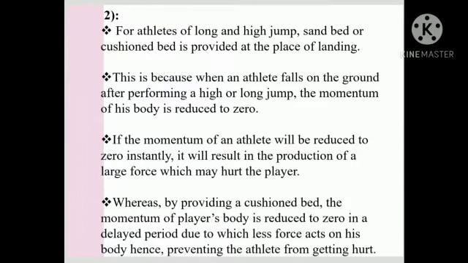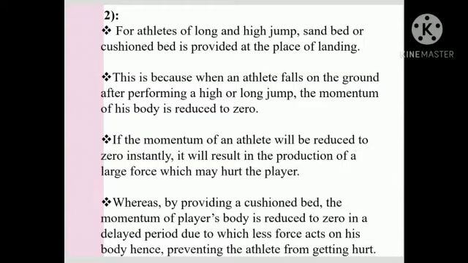Second example we see for athletics of long jump and high jump. Sandbeds or cushion beds are provided at the place of landing. This is because when an athlete falls on the ground after performing a high or long jump, the momentum of his body is reduced to 0.